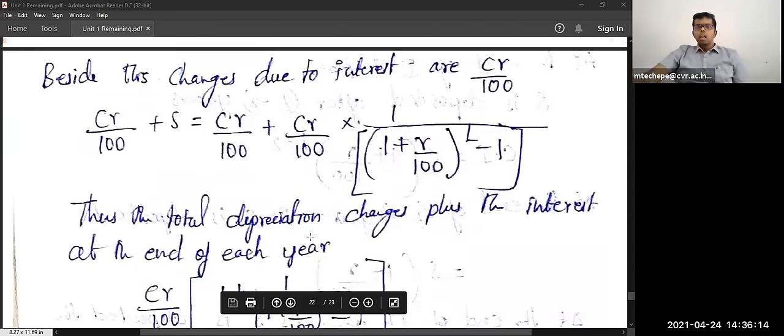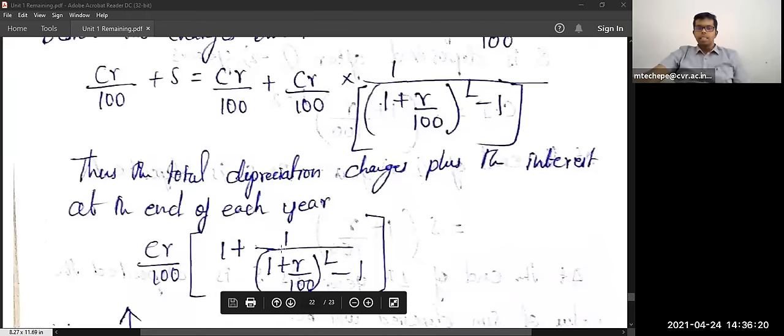Thus the total depreciation charge plus the interest at the end of each year will be CR divided by 100 into (1 plus 1 divided by (1 plus R divided by 100) whole power L minus 1). This term alone.